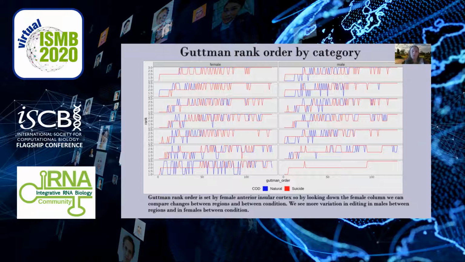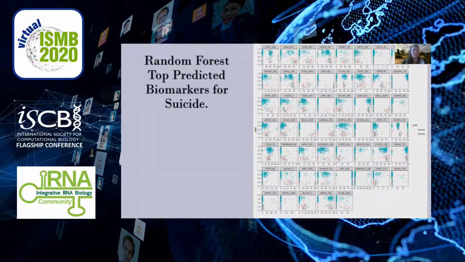These editing profiles can be used as a signature for each brain region, biological sex, and/or cause of death. But to predict the actual list of biomarkers, we use machine learning random forest models to find top differentially edited sites. Using these models, we created a model with an 18% error rate using excitome editing frequencies. These graphs here show the top editing sites and the prediction of suicide or natural causes of death. The more accurate the editing site is at predicting the condition, the further apart the grouping of the colors are.